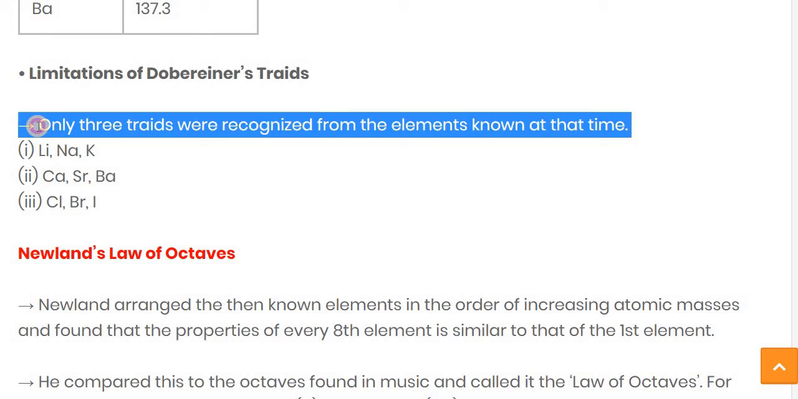The first limitation is that only three triads were recognized from the elements known at that time: lithium, sodium and potassium; calcium, strontium and barium; chlorine, bromine and iodine. So these three groups only Dobereiner could make, and other elements did not follow the triads rule. So this is the limitation of Dobereiner's triads rule.